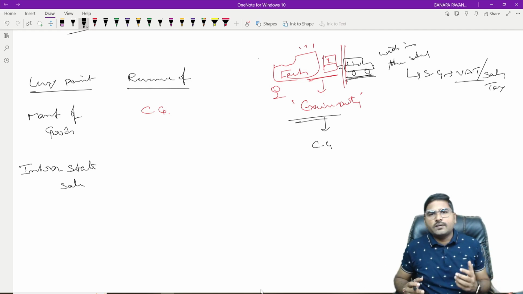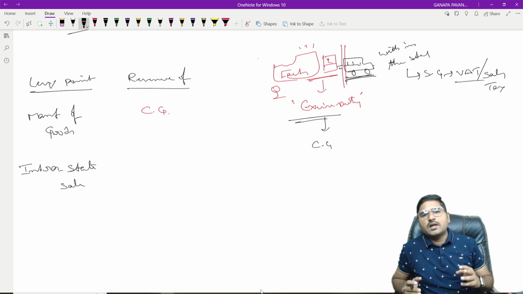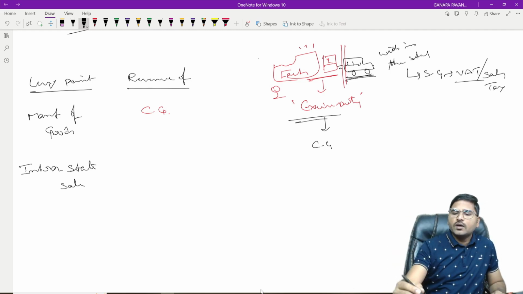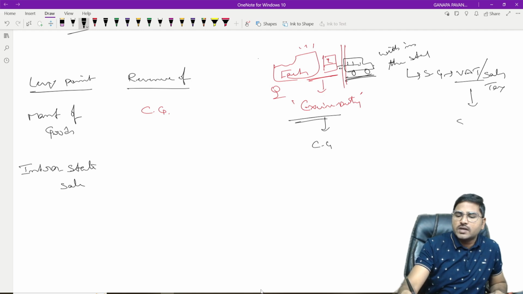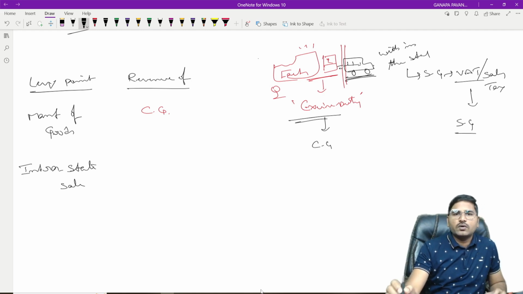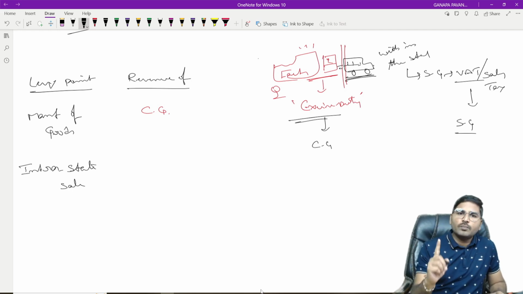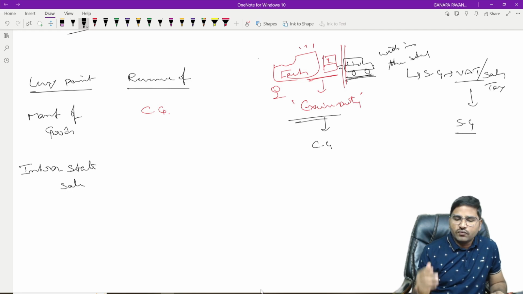Yes, sir, you are right. You are liable for payment of the central excise duty at the time of the manufacture. And when you are selling the same manufactured good within the state, you are liable for payment of the VAT to the state government. Okay. So a manufacturer, on a single product, has to pay two types of taxes. First one, it is excise duty.